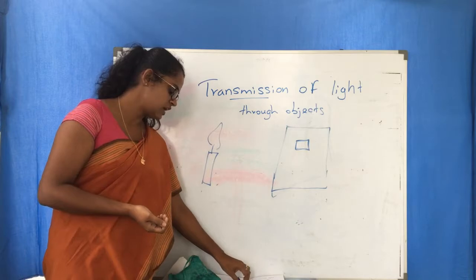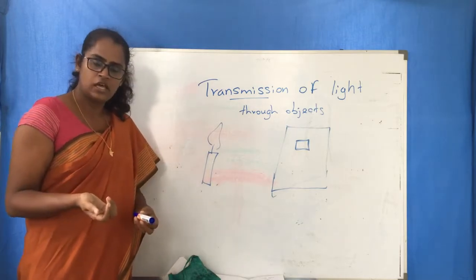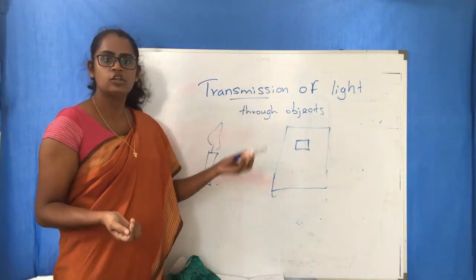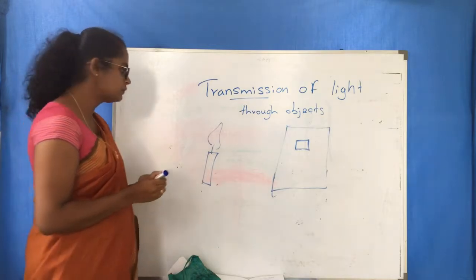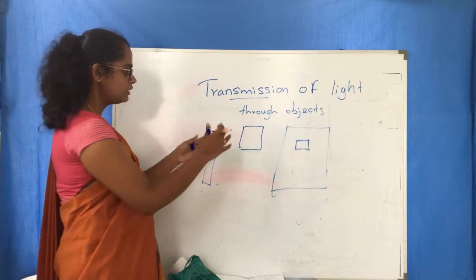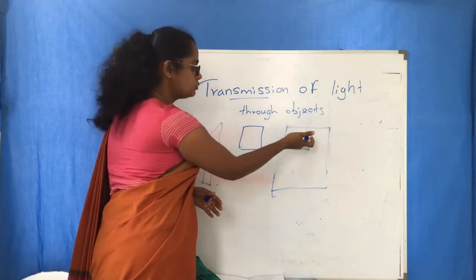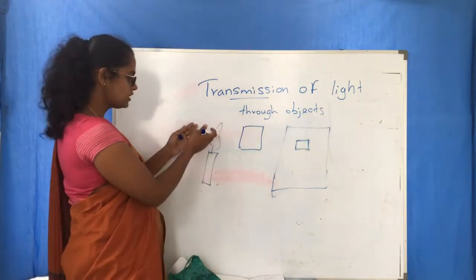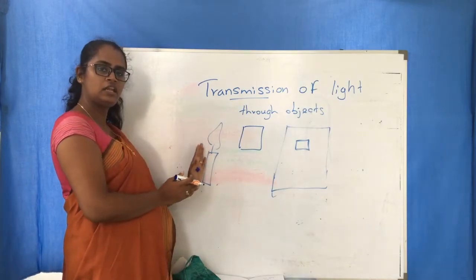For example, if I want to check the transmission of light through a newspaper, I am going to keep the newspaper here, and look through this hole, whether I can see the light of the candle or the flame of the candle.